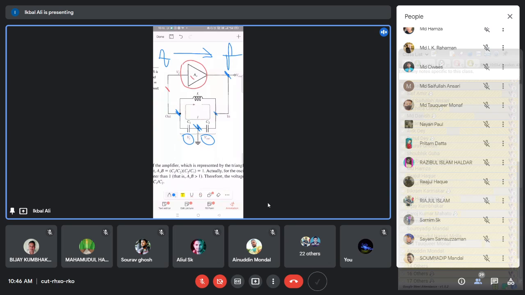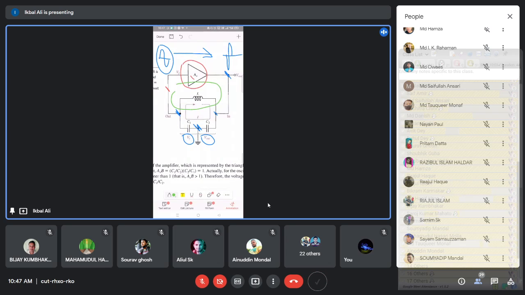When the signal passes through this amplifier, it has a 180 degree phase shift. That is why the output of the signal is opposite in phase with respect to this input signal. This is the characteristic of the CE amplifier we have discussed in the earlier class. So in this loop, you have a loop here. This is the A and that is the beta.